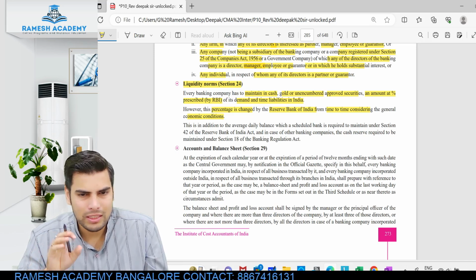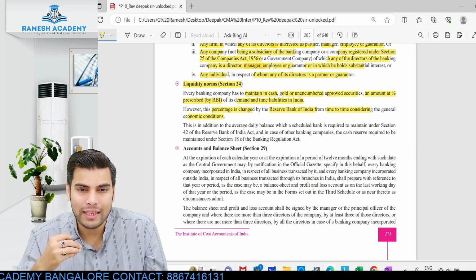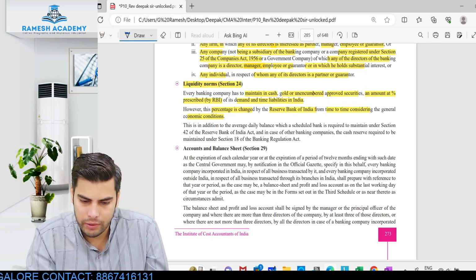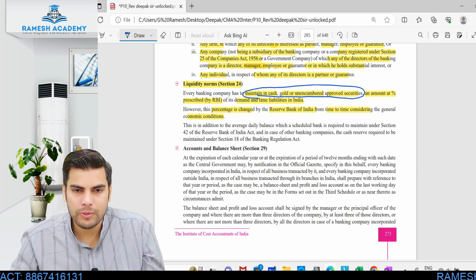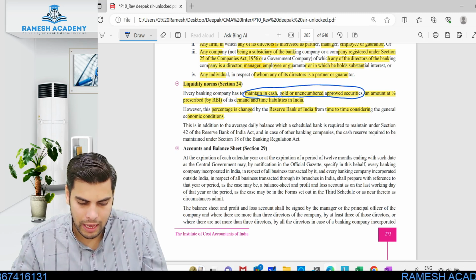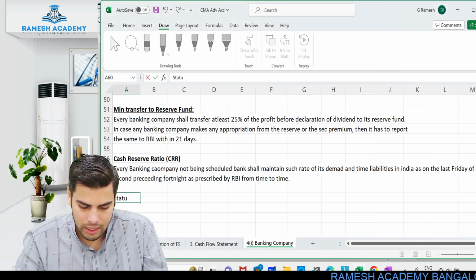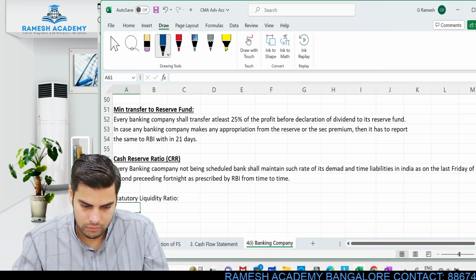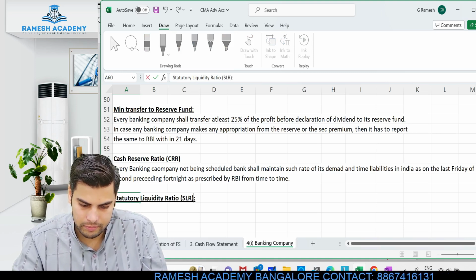Every bank, just understand the meaning of the term, more than sufficient. When it comes to statutory liquidity ratio, banks have to maintain some liquid funds, that is in the form of cash, gold and unencumbered securities. How much percentage would differ from time to time, as prescribed by the RBI. So this would be called as statutory liquidity ratio. Normally we'll be calling it as SLR.